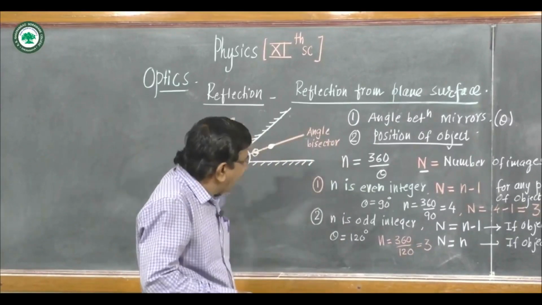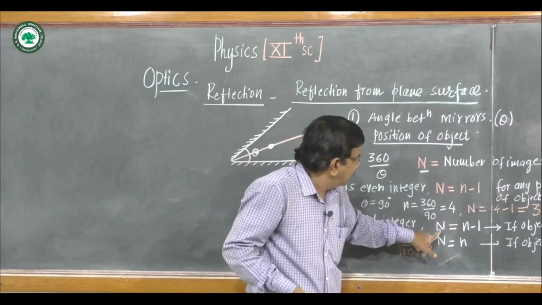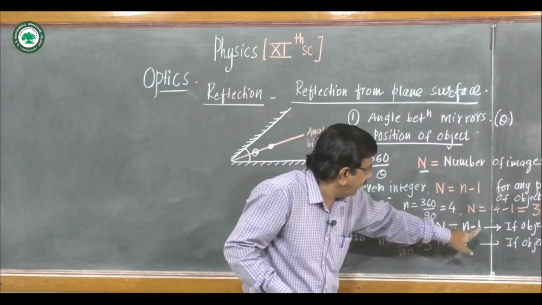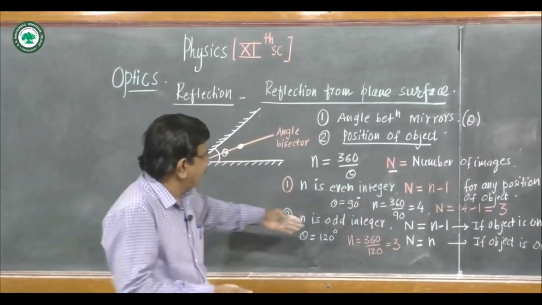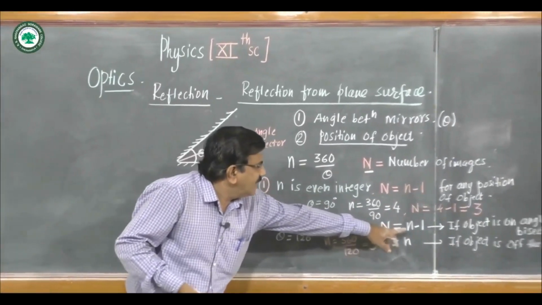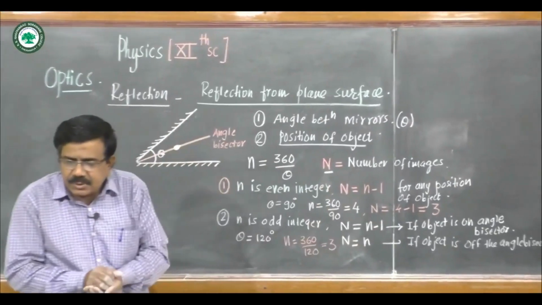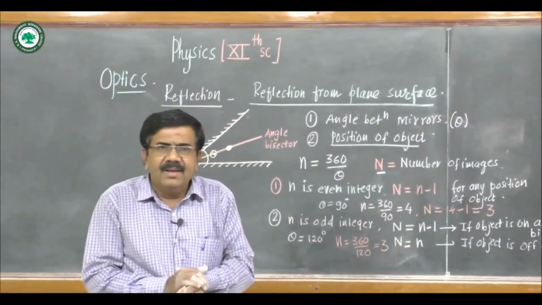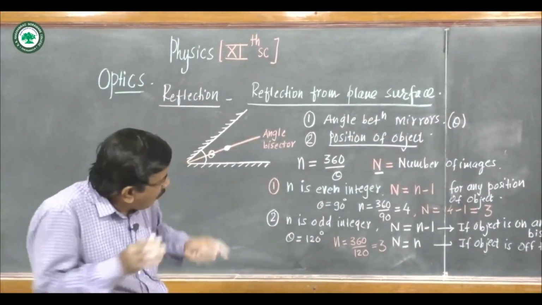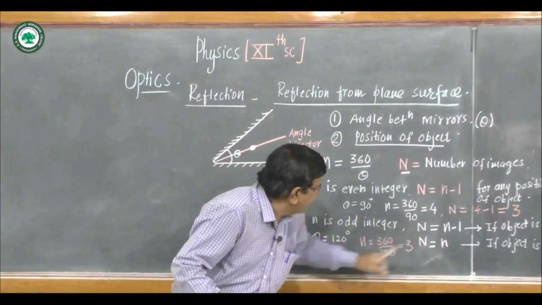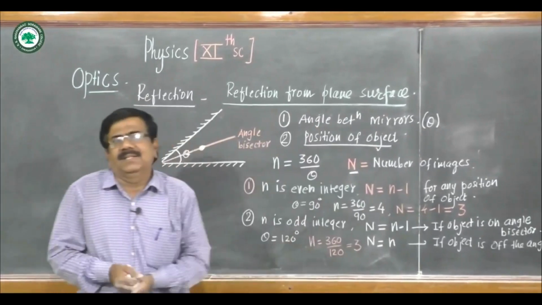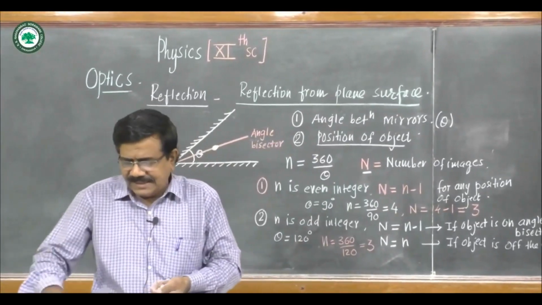If the object is on the angle bisector, the number of images will be 3 minus 1, that is 2. And if the object is placed off the angle bisector, the number of images will be same as this small n, that is 3. Very simple part.